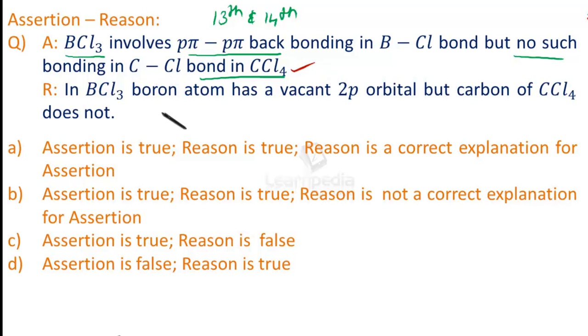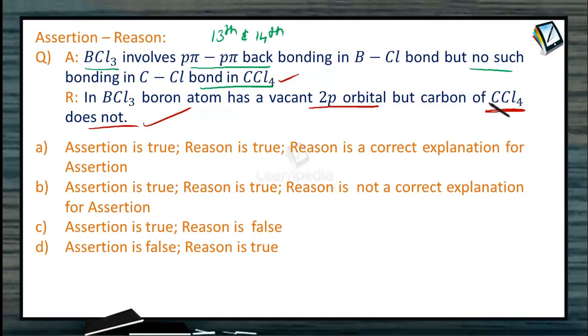Now the reason: in BCl3, the boron atom has a vacant 2p orbital, but carbon of CCl4 does not. Definitely this is also a correct statement. That itself is the reason for this one. Because of the presence of the vacant 2p orbital, the filled 3p orbital of chlorine can form a p-pi back bonding with the boron. But as there is no vacant orbital in the case of carbon, the filled 3p orbital of chlorine cannot form back bonding with carbon. So here our answer is option A.